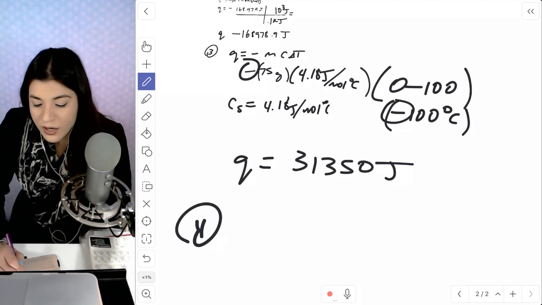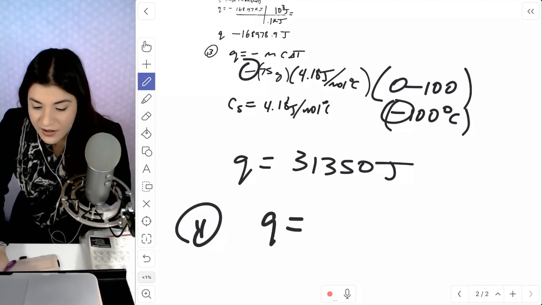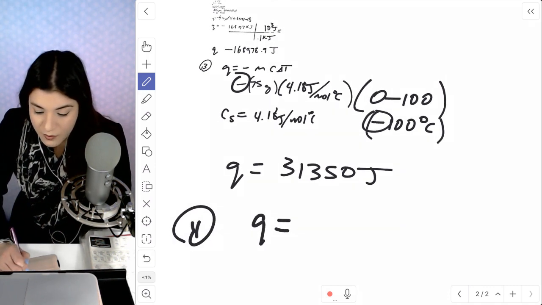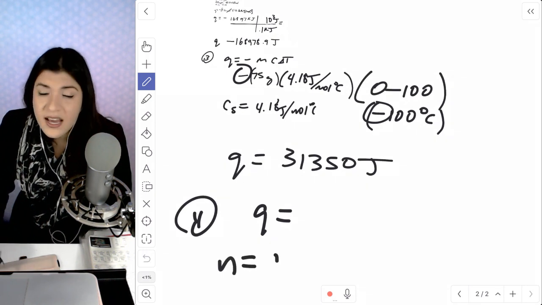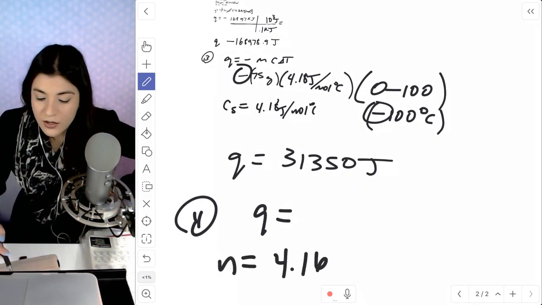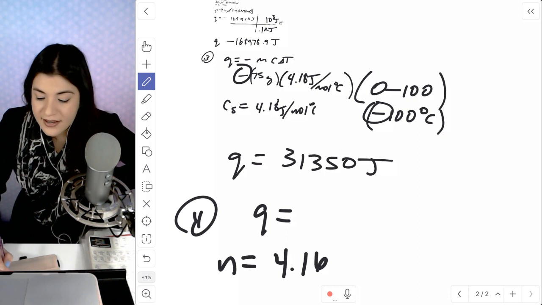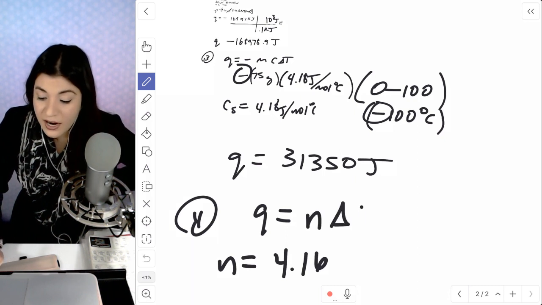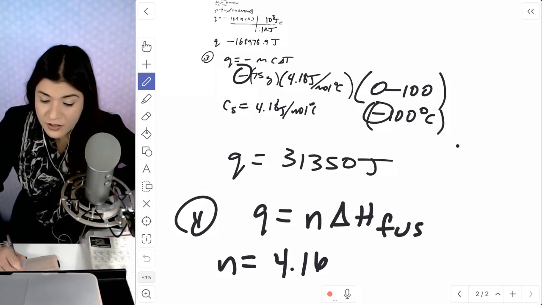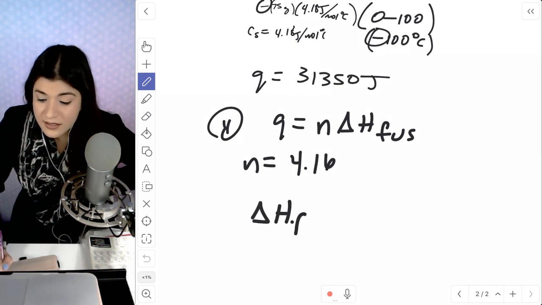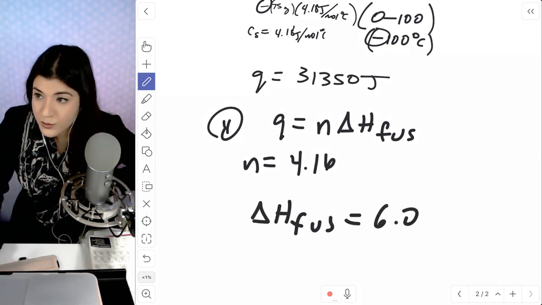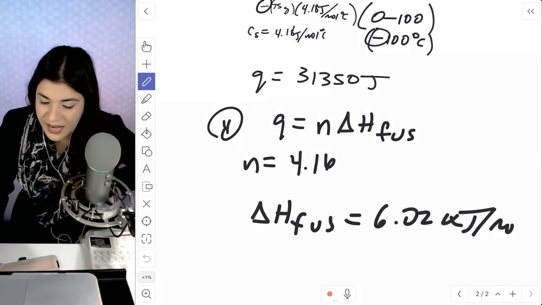So for 4, we're going to use our moles again that we found previously, which remember our moles was 4.16. We're now at the step of fusion. So Q is equal to n times the change of our enthalpy of fusion, which is 6.02 kilojoules per mole. And I'm going to plug everything in.